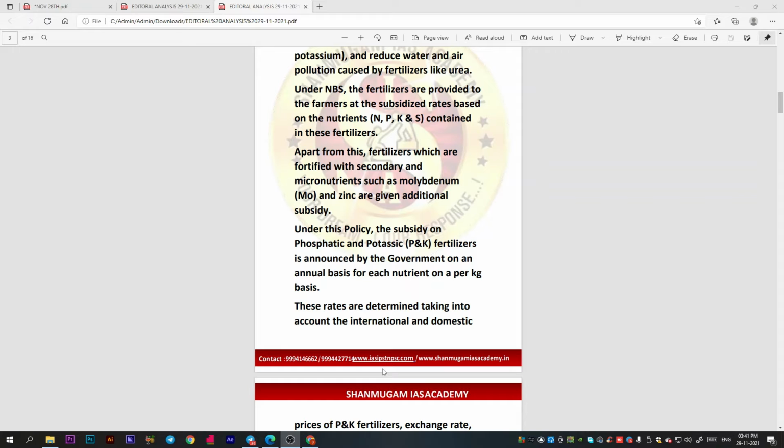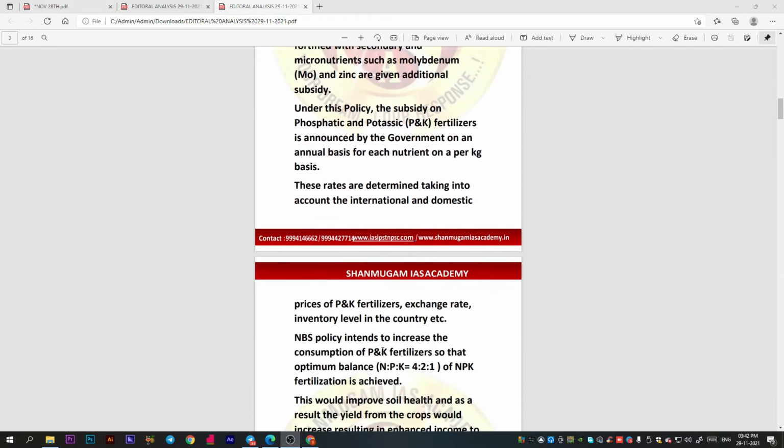And under this policy, the subsidy on phosphatic and potassic fertilizers is announced by the government on an annual basis. And the rates are not determined by personal things. These are determined by taking into account the international and domestic prices of potassium and phosphorus fertilizers, and the exchange rate is also taken into consideration.